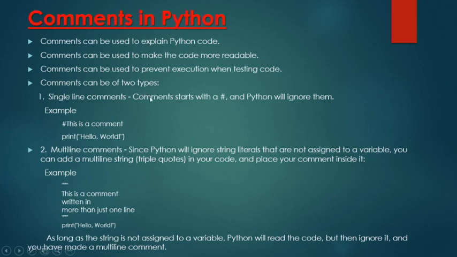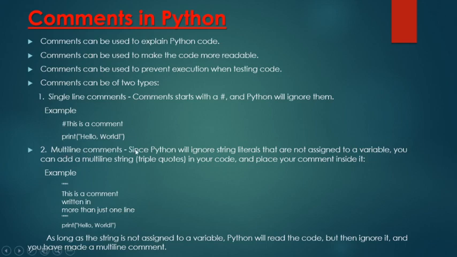So comments can be of two types in Python: single line comments and multi-line comments. Single line comments start with a hash and Python will ignore them. Python will ignore all types of comments, whether single line or multi-line. So when we are assigning a single line comment, we'll write like this. Suppose I want to comment this statement. This is a comment. It is preceded with this hash. So the interpreter will ignore this statement. It will not execute this statement because it is in a comment.